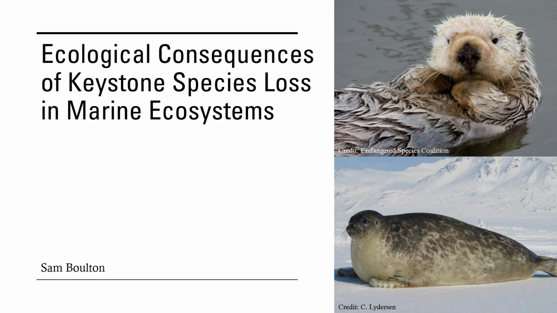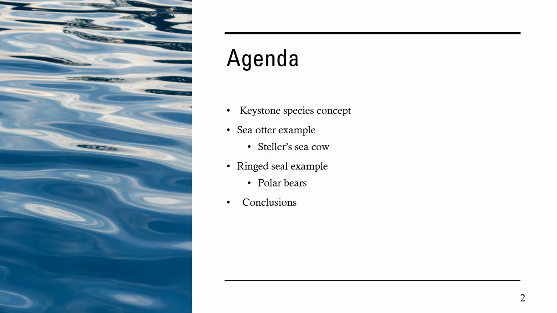Ecological consequences of keystone species loss in marine ecosystems. These are some of the concepts we're going to be talking about today. First, keystone species, then an example with sea otters, an example with ringed seals, and then the conclusions.